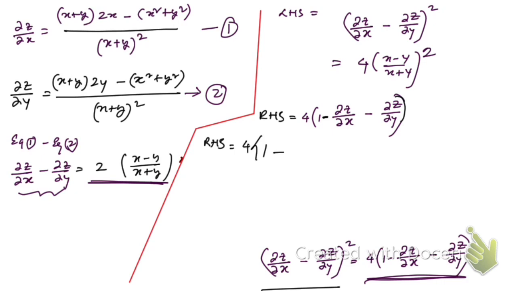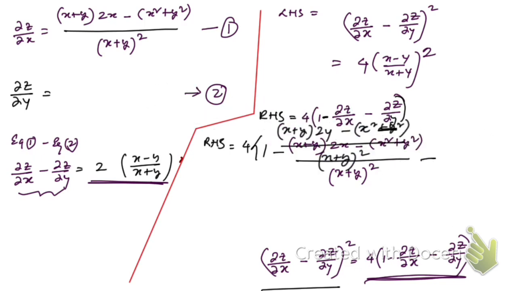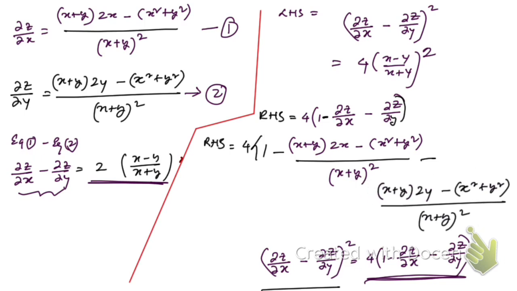If you use this value here, minus, what is the value of this ∂z/∂y, that is this. Let me use this one here. If you use this result here, then you're going to get this. Here is the minus sign.